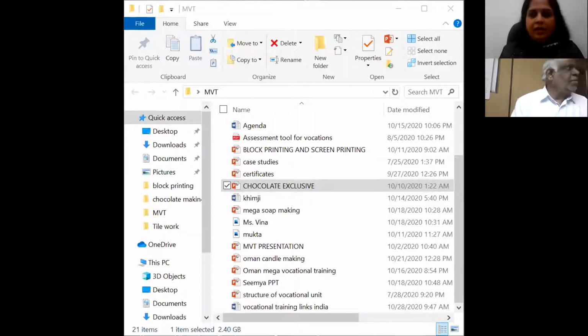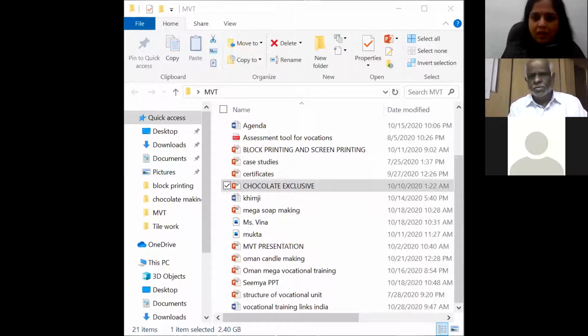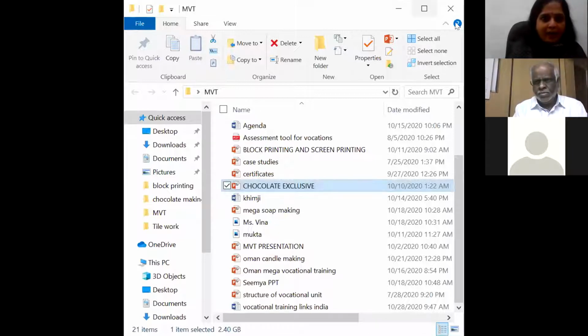The Windows Explorer screen, not the PowerPoint. You are not seeing the PowerPoint? No, it's the Windows Explorer. Share the other screen. Okay, okay. The PowerPoint screen. I'll stop this share and share the PowerPoint screen.